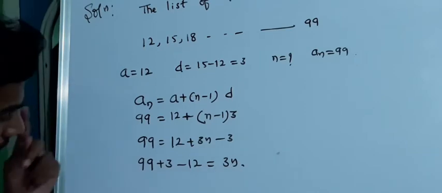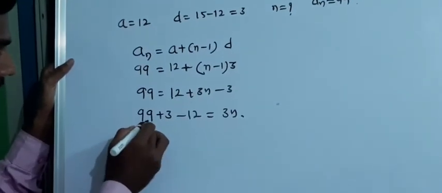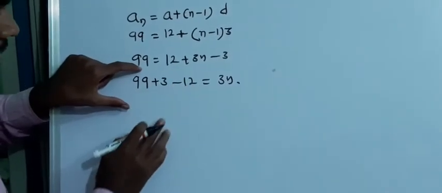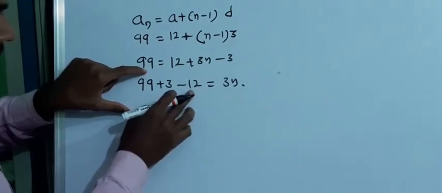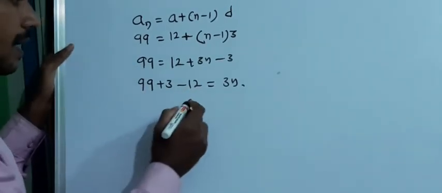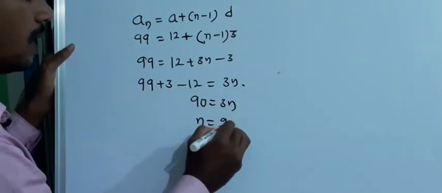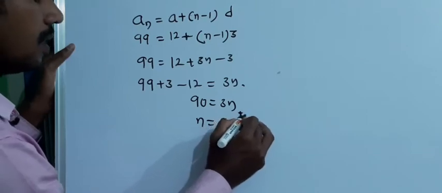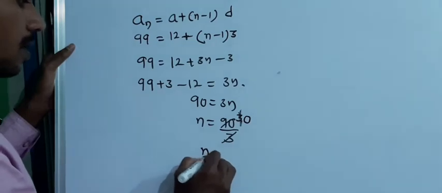So how are we going to add and subtract? See, to make it 100 I need 2 more, and 2 minus 12 is nothing but minus 10, minus 10 plus 100 is nothing but 90. 90 is equal to 3N, or N is equal to 90 divided by 3, so 3 times 3 is 9, 0, that is 30.